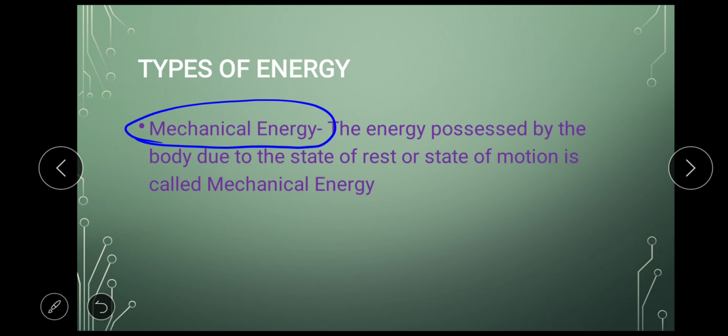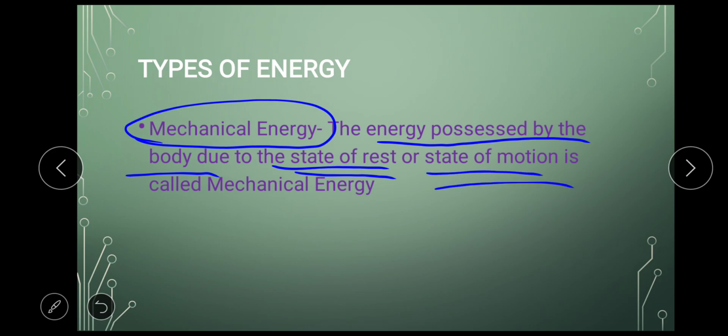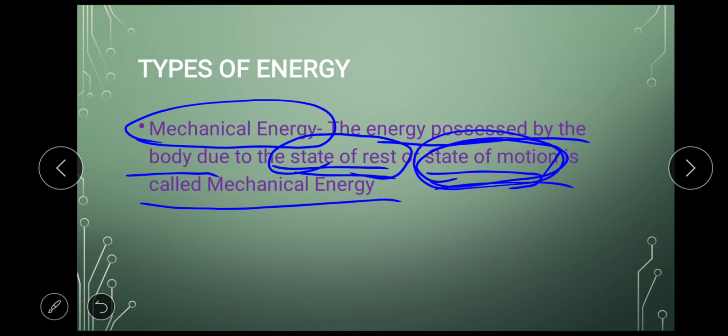The energy possessed by a body due to the state of rest or due to the state of motion is called mechanical energy. Now a question might arise in your mind about the state of rest and the state of motion. If anything is in a state of motion, it will possess some energy.